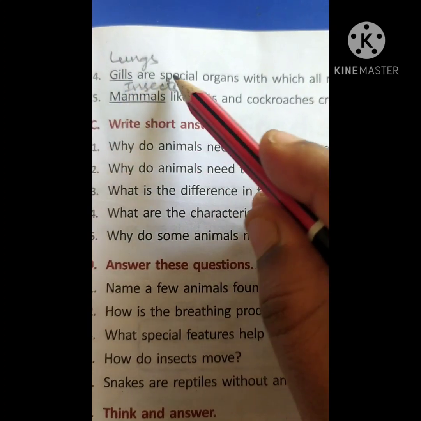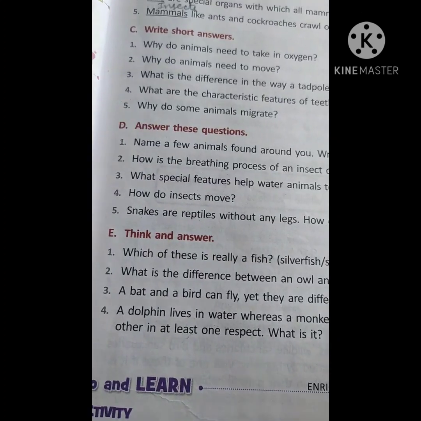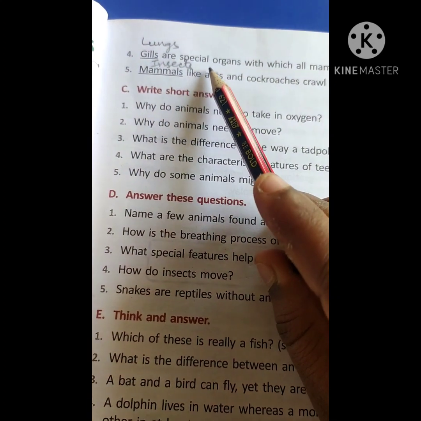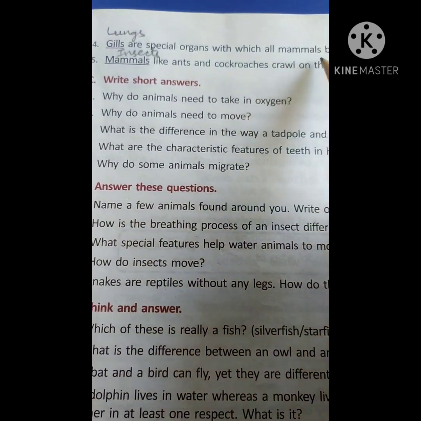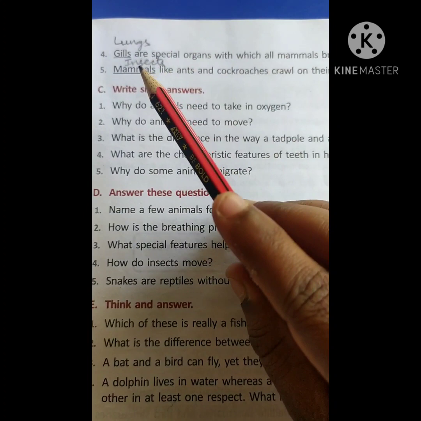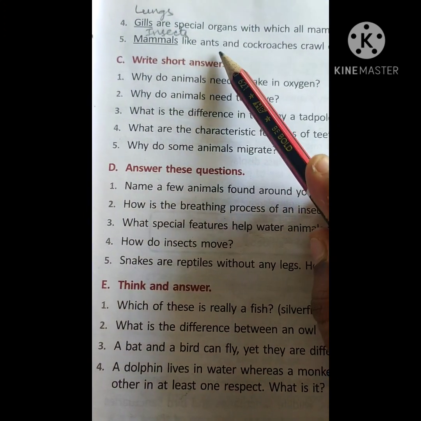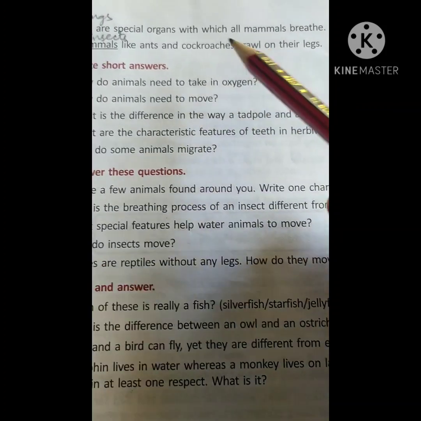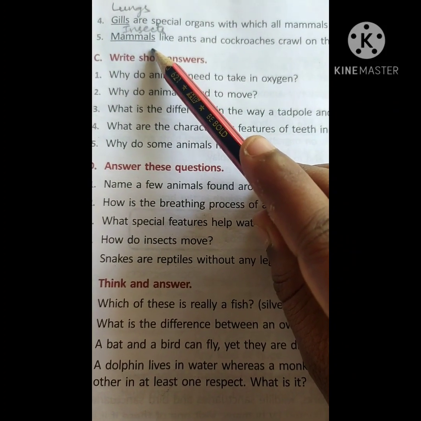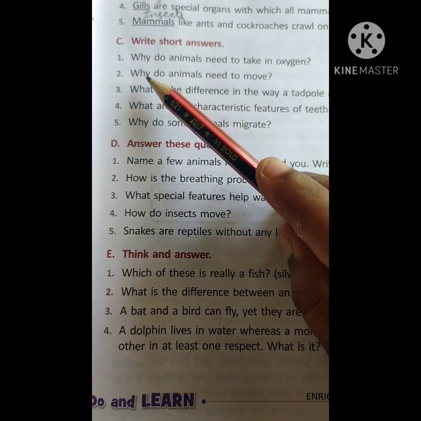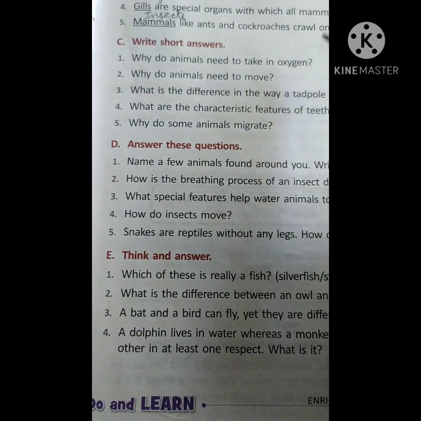Lungs, gills are special. So here, children, gills are special organs with which all mammals breathe. No, that is not gills, that is lungs. Mammals like ants and cockroaches crawl on their legs, that is insects, not mammals. Okay, right, short answer. Why do animals need to take oxygen?